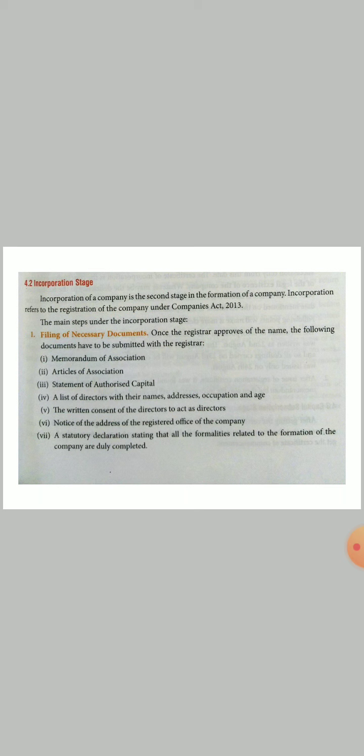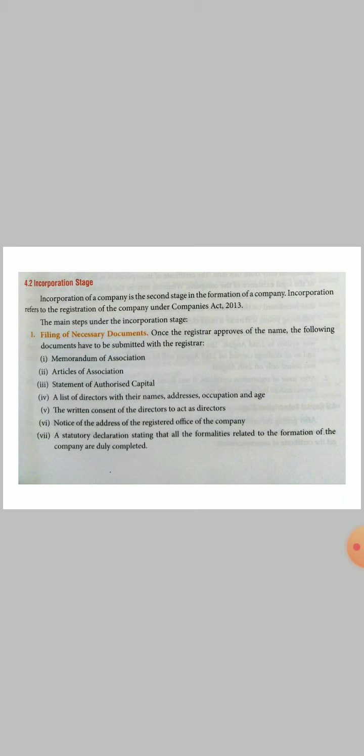Then you also have to give the articles of association, and a statement of authorized capital, which states how much your authorized capital is, by what amount you want to get registered. A list of directors is also needed with their name, address, occupation, age, and now onwards they also need to give their director identification number and their Aadhaar cards. You have to give a written consent of all the directors that they are ready to act as director.